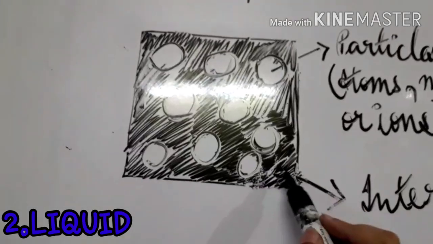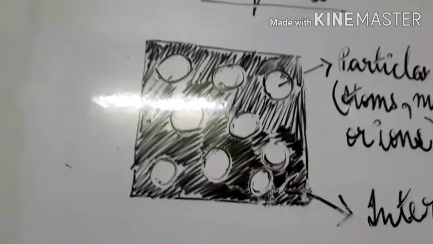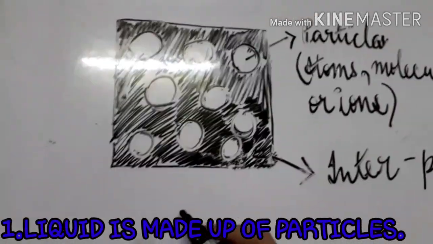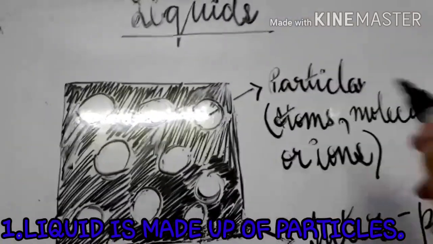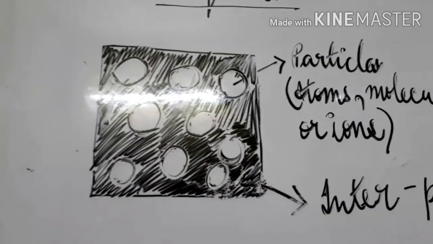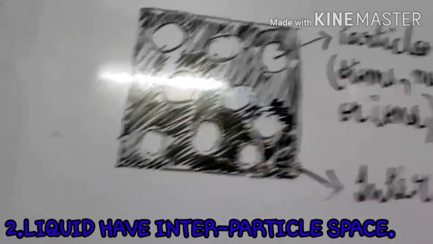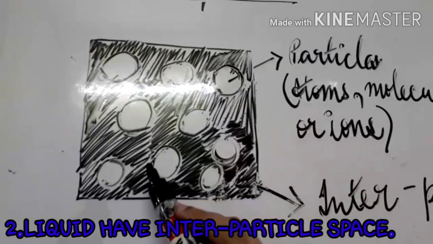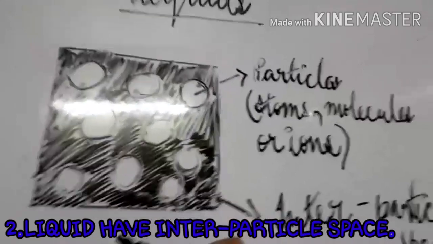And these black spaces as interparticle space. The first postulate was about composition of matter. So we can say that liquid is made up of particles, that is atoms, molecules or ions. The second point was about arrangement of particles. We can see that there is interparticle space between the liquid particles.